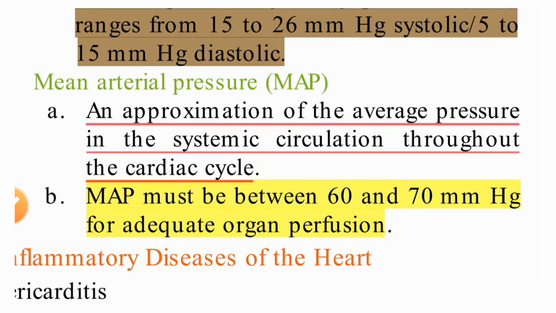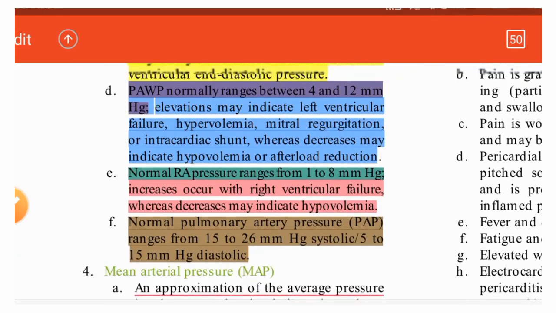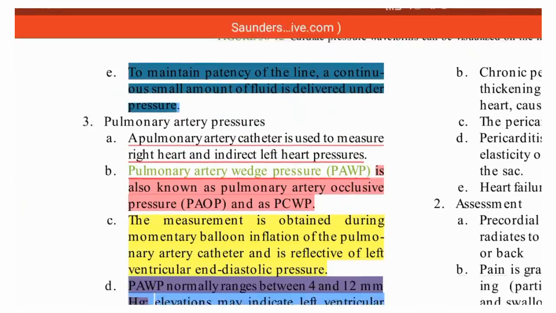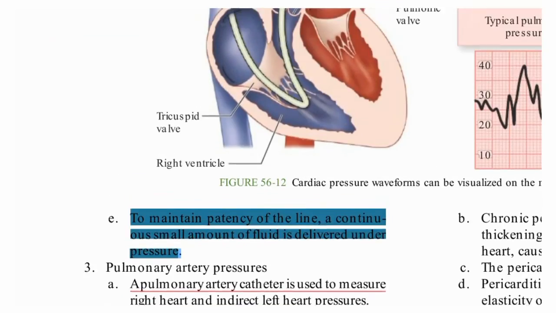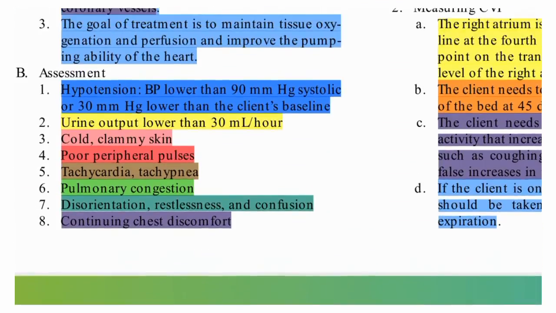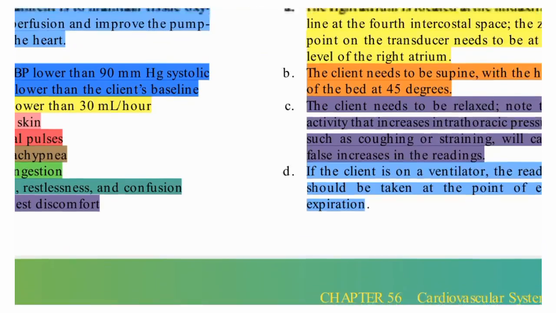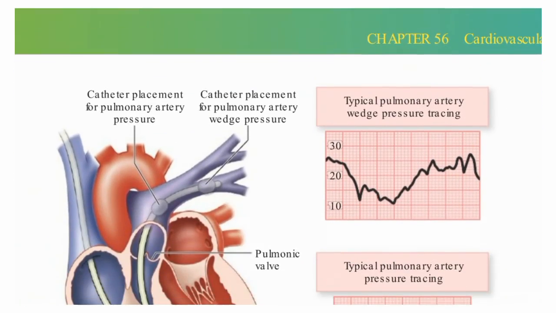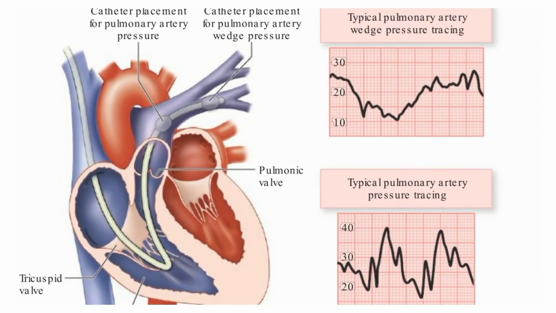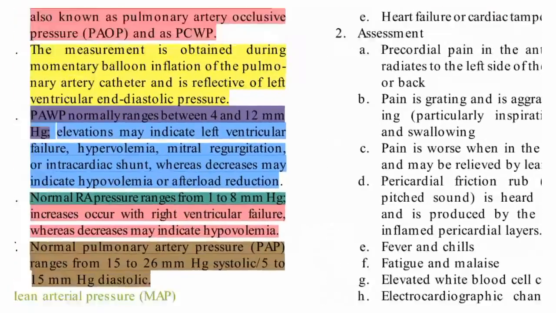Okay, so today we have seen heart failure and cardiogenic shock, and pulmonary artery wedge pressure, what is the normal range, and CVP, what is the normal range for CVP, how to measure it, and what is the position for CVP measuring. So these things we have seen in this video. In this video this much only.